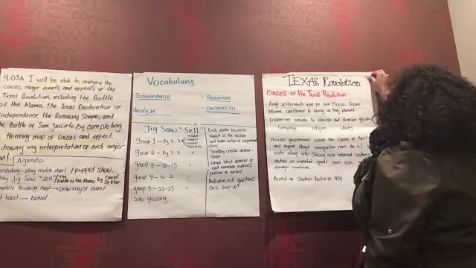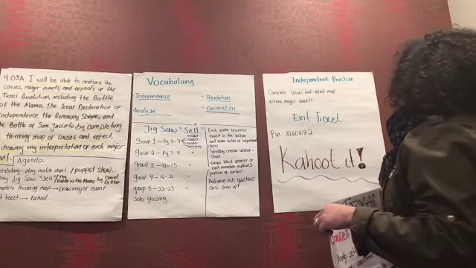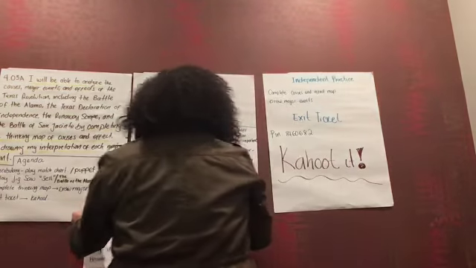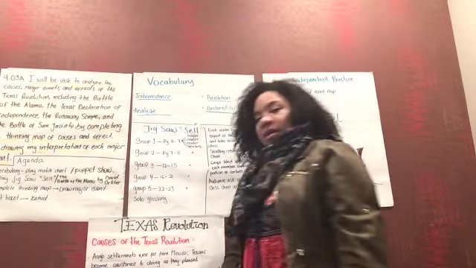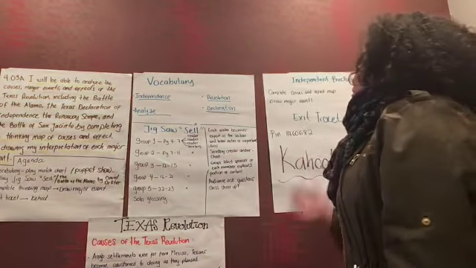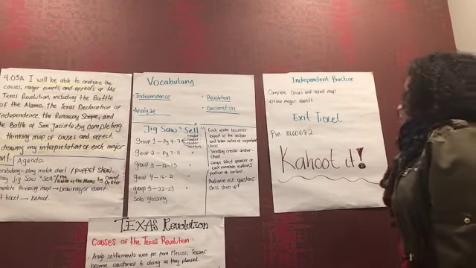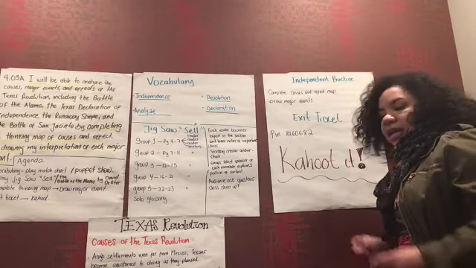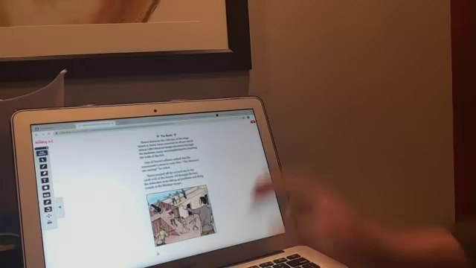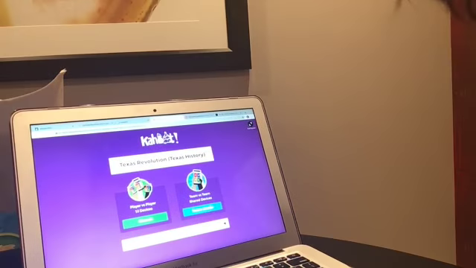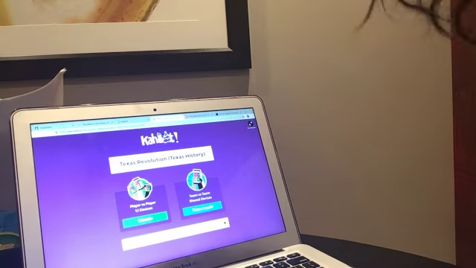Okay, so now that we have covered these causes, guys, I want to say that these causes were pretty much what motivated the American settlers to overthrow the Mexican government. Okay, so we have a little time for the exit ticket now. I am going to play Kahoot with you. Kahoot is an online game that allows me to see the scores or check for understanding about the lesson of the day. So let me just go here. So we're gonna play.